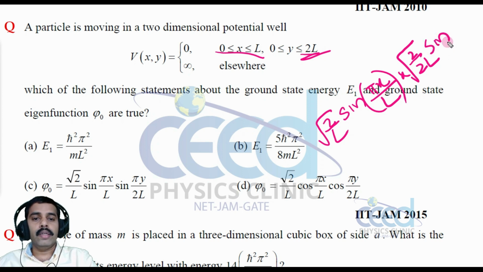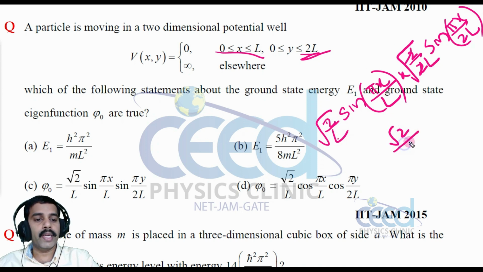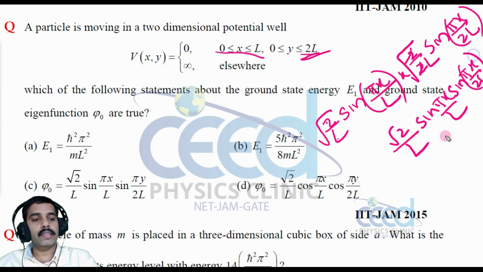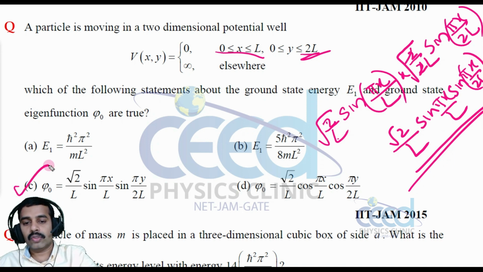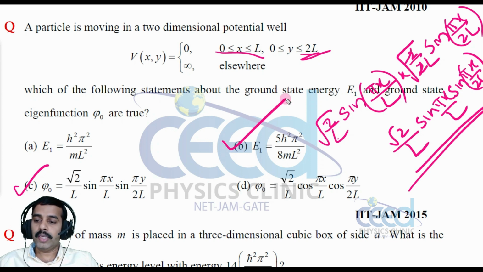Sine, same ground state, so n is equal to 1, so pi y by 2L. Now the 2s cancel, then we have root L into root L, that is L. So here root 2 by L... this is the ground state wave function. Out of the given options, this is correct, right? So B and C are correct.